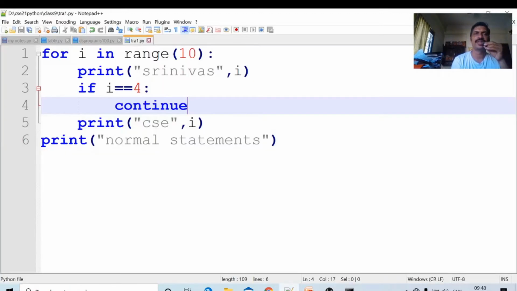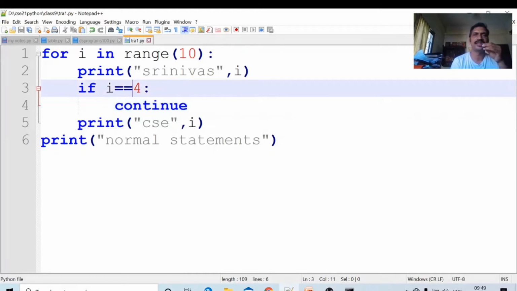Whenever the continue is executed, the control comes to this part, the starting point. Whenever the break is executed, the control comes out of the loop. Okay, these are the points about break and continue. Suppose here i greater than or equal to 4. Suppose i greater than 4. Control S. I have written i greater than 4. What will happen? Control S.